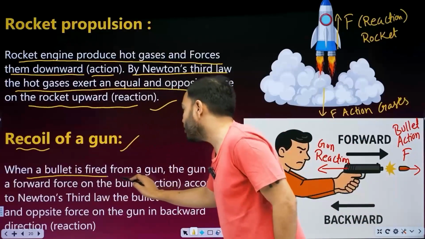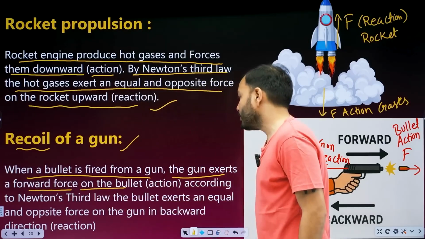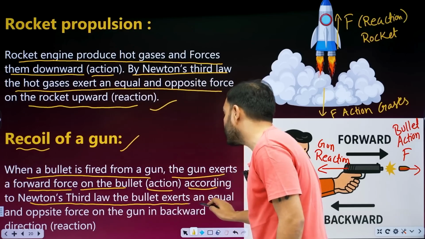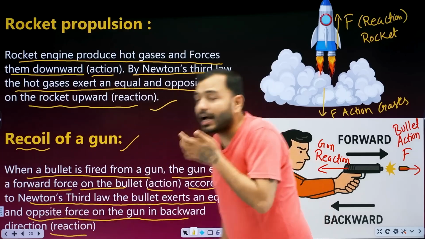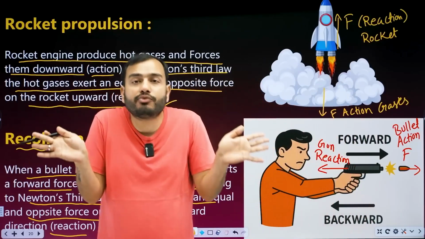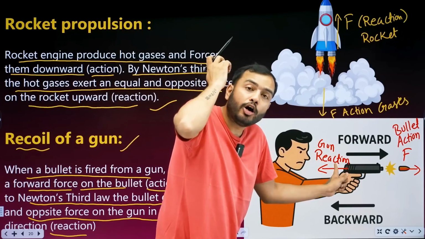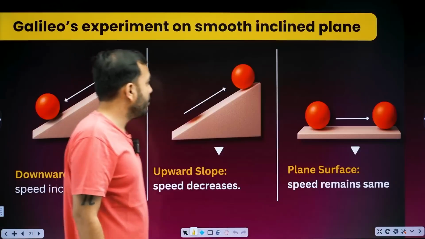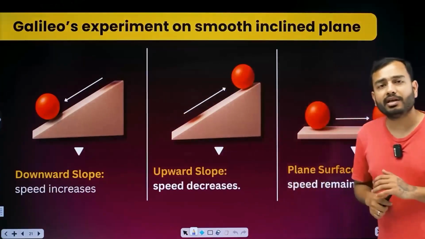When a bullet is fired from a gun, the gun exerts a forward force on the bullet. What is this? Action. According to Newton's third law, the bullet exerts an equal and opposite force on the gun in the backward direction. Action and reaction are opposite and act on different bodies. Action is applied to the bullet, and what the bullet applies to the gun is the reaction. Equal and opposite. That is why you move back after shooting the gun. Clear.